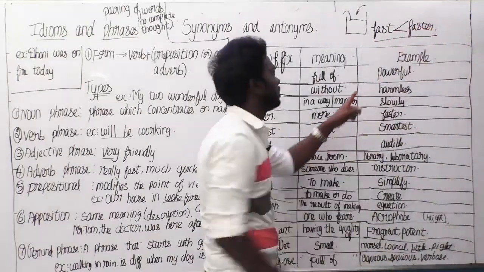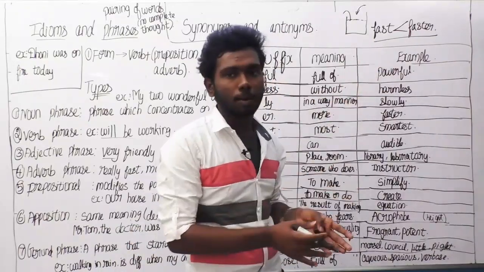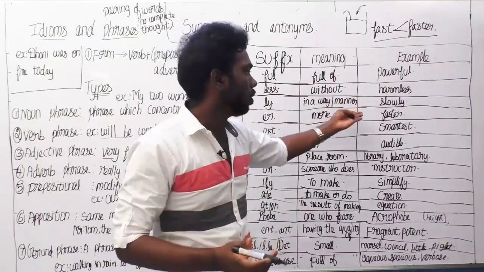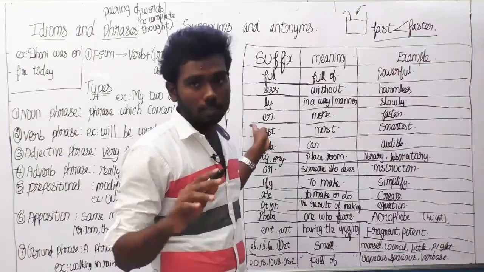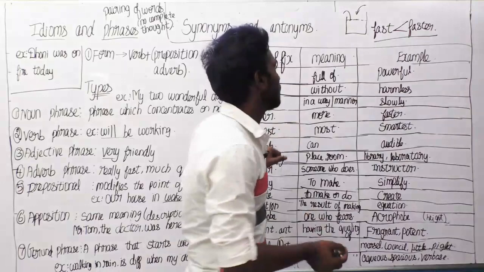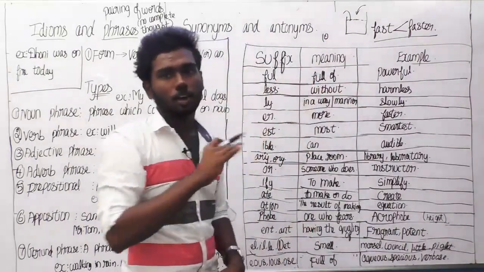The word fast is less than faster because fast is the general form. Faster means an increased form of fast. So more is the meaning there. The next one is fastest, est. It is most. There is a difference between more and most. Consider a level, you have 10 rupees. This is the general cost you are having.